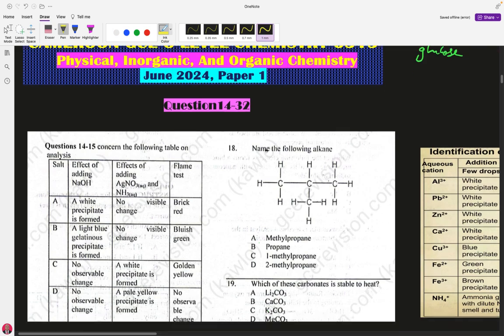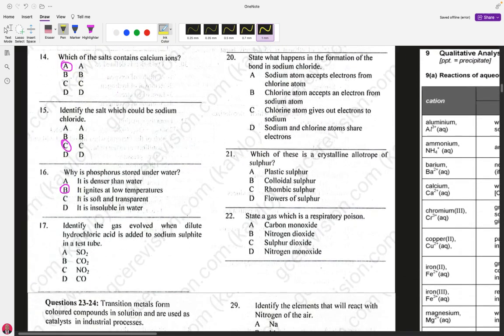On our question section, it was number 17, and it says: identify the gas involved when dilute hydrochloric acid is added to sodium sulfide. Sodium sulfide, not sodium sulfate. That was a mistake I made. It's SO3.